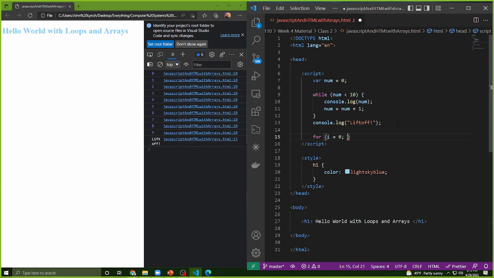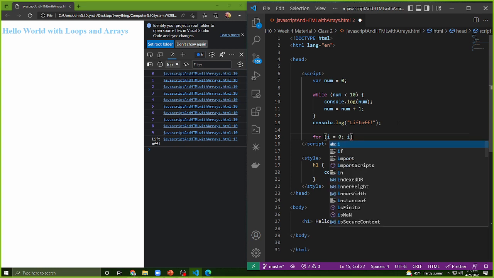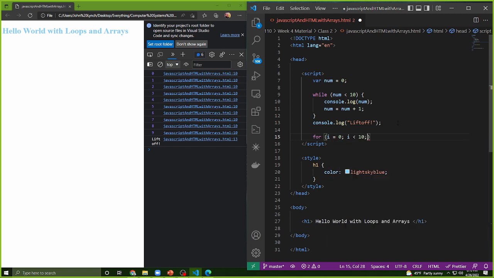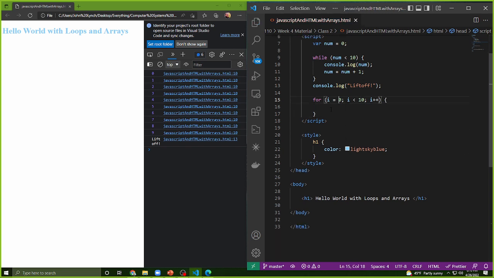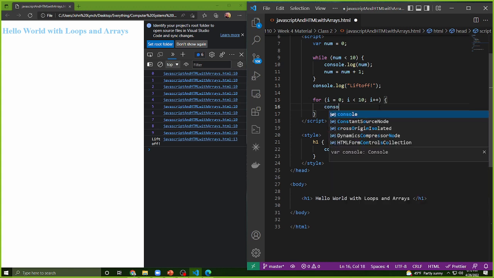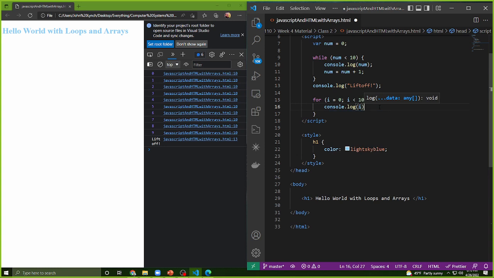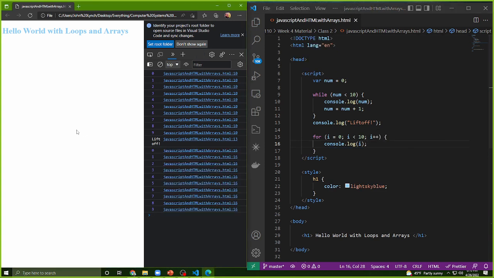And then we need conditions. So what's the condition I have? i is less than 10, like so. And what's the increment that we need to go up by? Well, we'll notice that in a while loop we manually went up by 1, but in a for loop we can actually add that in as a plus plus. So what a plus plus will do for us is essentially say, hey, go ahead and add 1, going from 1 up to 2. And you'll see here if I log my i after this, does everyone see I'm getting the exact same logic?